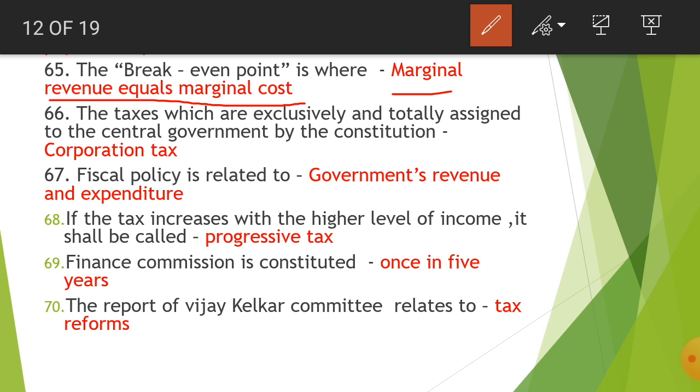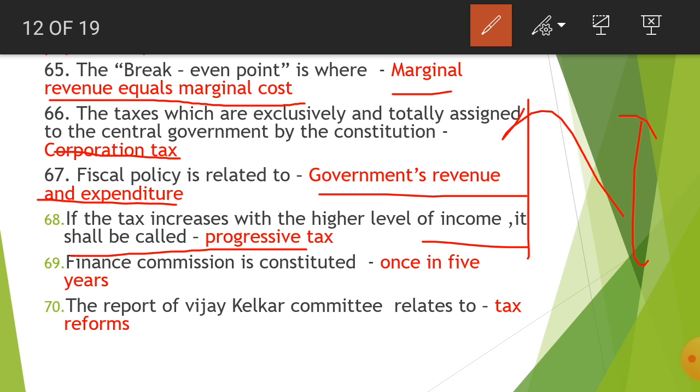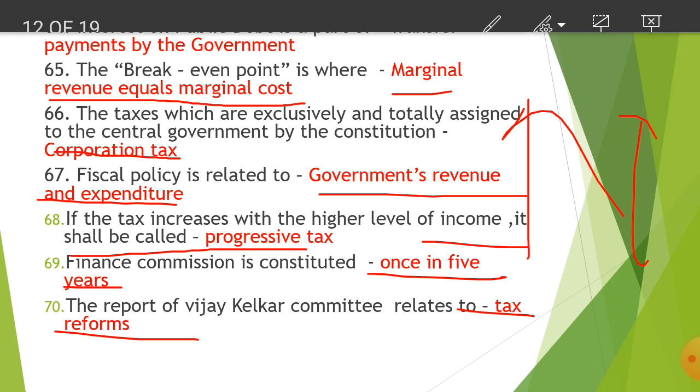66th. The tax which are exclusively and totally assigned to the central government by the Constitution is corporation tax. Fiscal policy is related to government's revenue and expenditure. If the tax increases with higher level of income, then it shall be called progressive tax because both the things are increasing. Okay. Next is Finance Commission is constituted once in 5 years. The report of Vijay Kelkar committee relates to tax reforms.